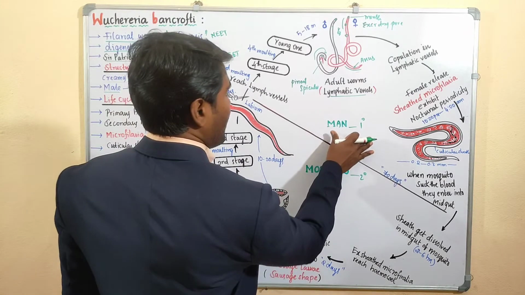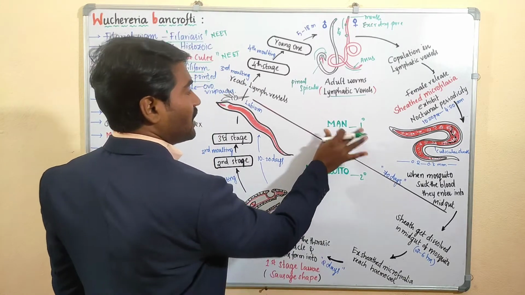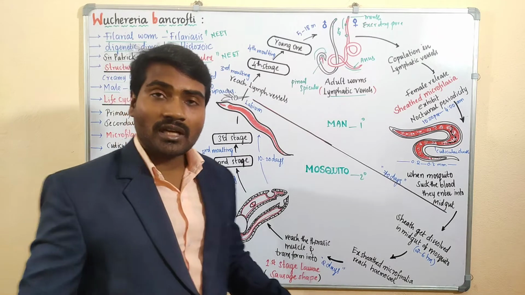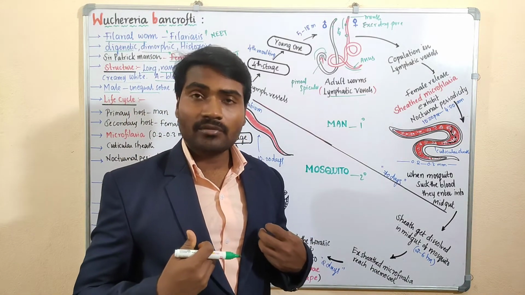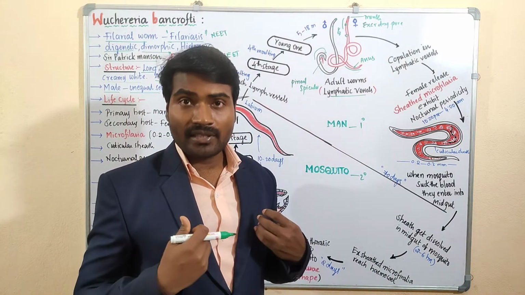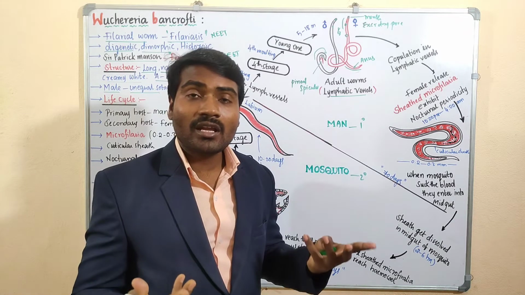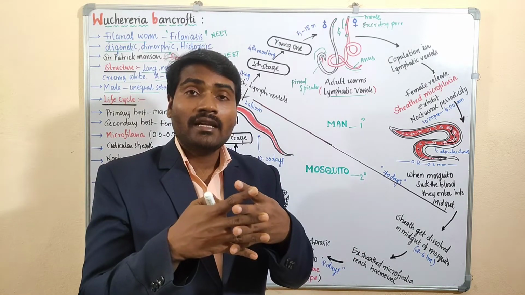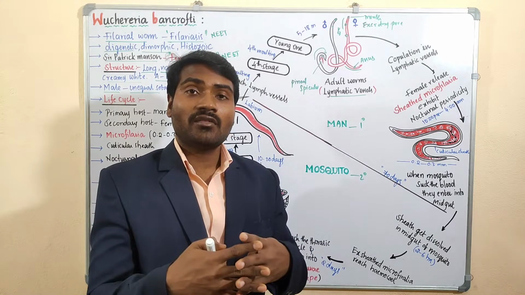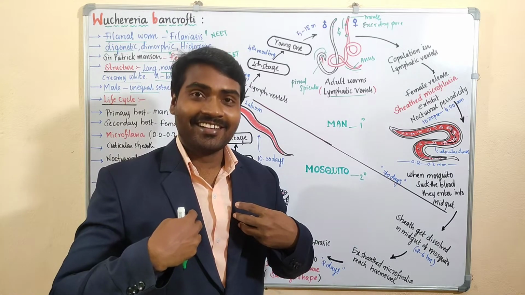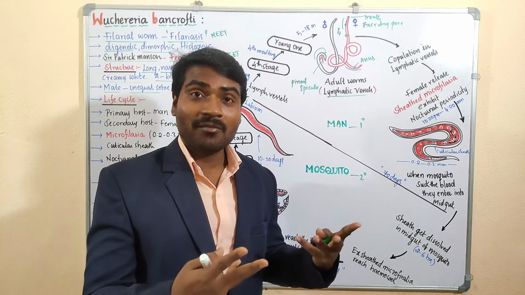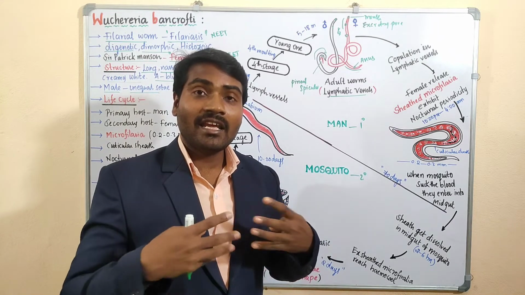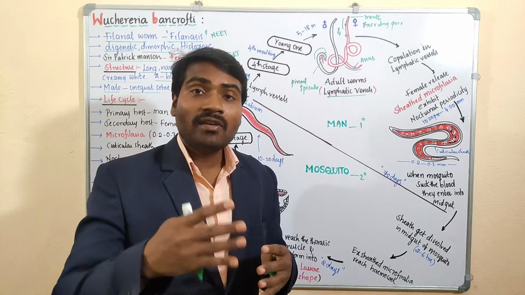First we'll talk about man, thereafter the mosquito. Life cycle in man. The adult worms are present in the lymph vessels of man. Where are they present? Lymph vessels. In the lymph vessels only they copulate, mate with each other and carry out their reproduction. Our body is a bedroom for them. So here only copulation takes place.